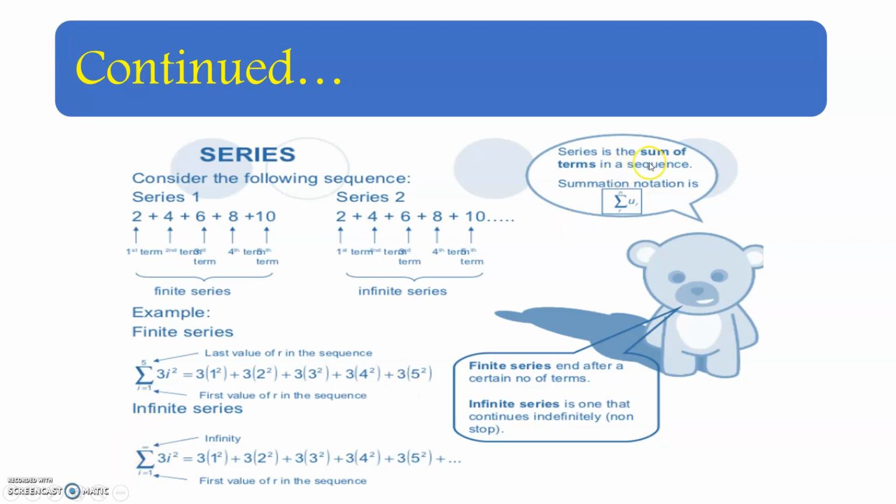The series is the sum of the terms in a sequence. The summation notation is summation i equal to 1 to n of un. A finite series ends after a certain number of terms. An infinite series is one that continues indefinitely, so non-stop. We saw this previously in the sequence in the same manner. So the finite series ends with a certain number of terms, then the infinite series is repeated non-stop.